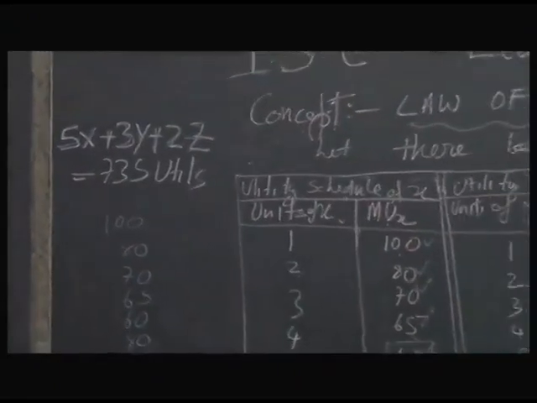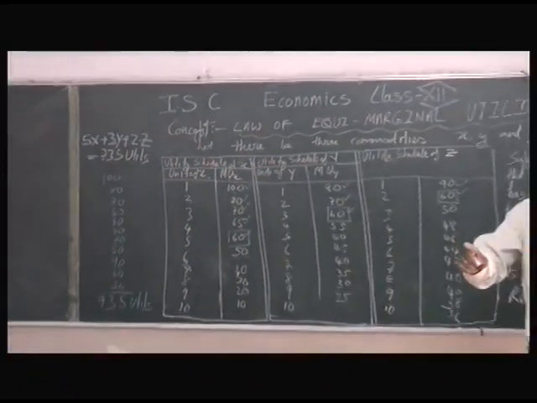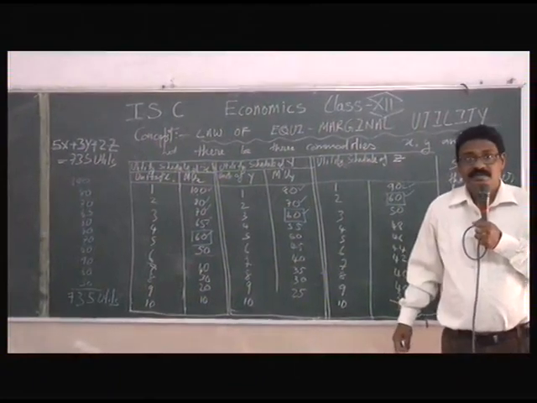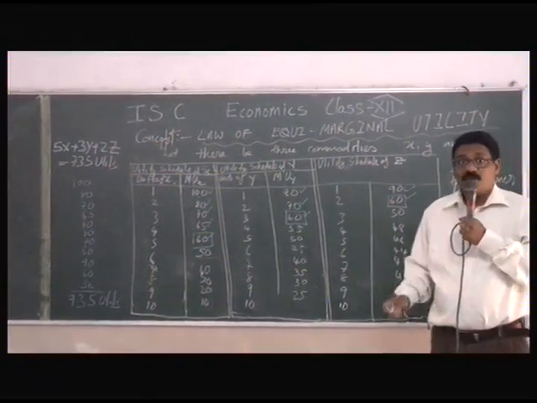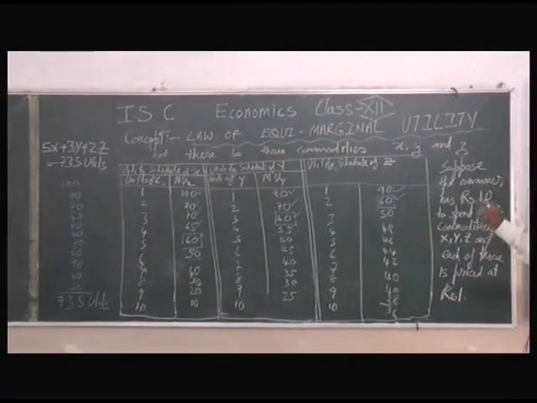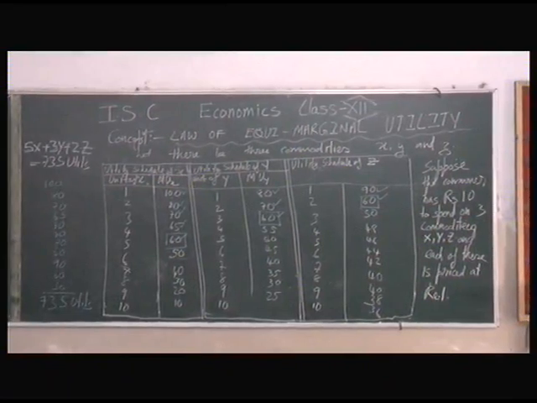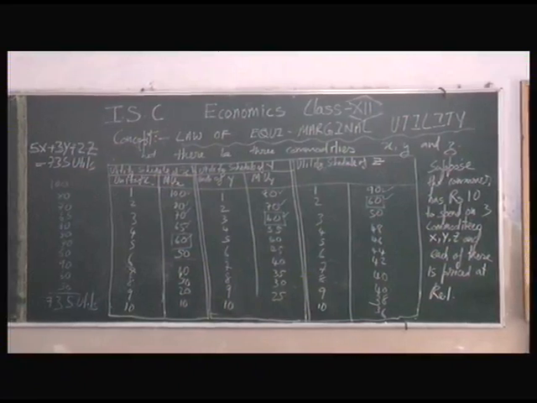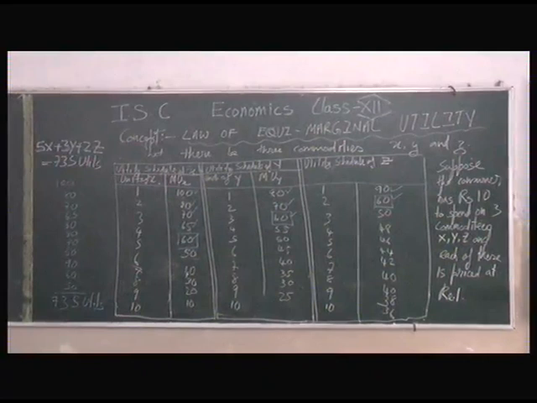You look at my blackboard work, all information is given on the blackboard. Can you tell me another combination which will give you more satisfaction? If you combine x, y, z other than this equation, if you make an arrangement, can you acquire more than 735 utils with rupees 10 being your budget? No. It is not possible. This is the maximum satisfaction you can receive.